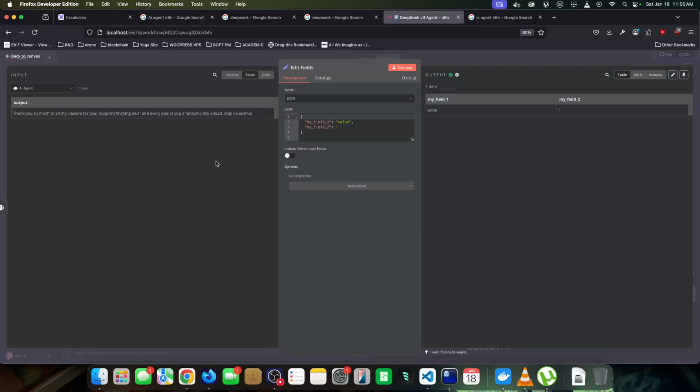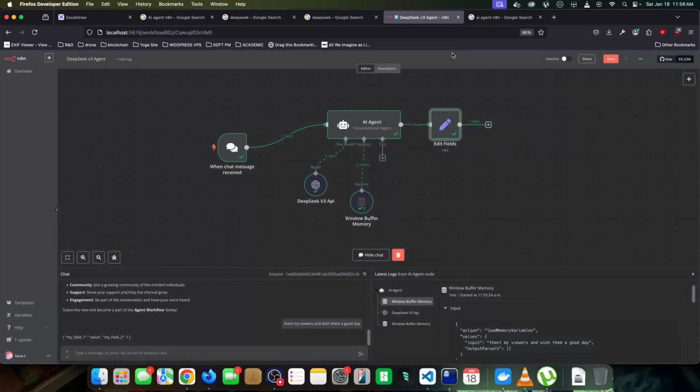So there you go. We were able to make our first agent. We have an input node, an output node, we are talking to Deepseek, and we have memory. Next video we'll be able to add tool calling, and let me know what kind of tool you want to build, what kind of agent you want to build, and we will together build something very quickly and very powerful.